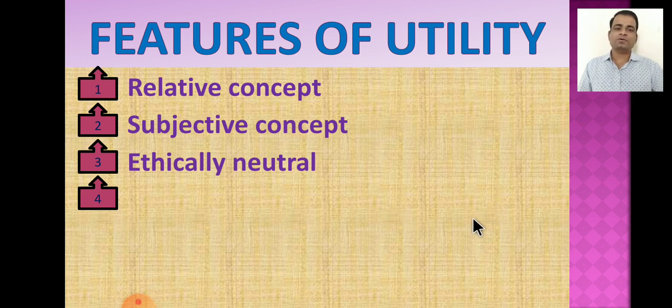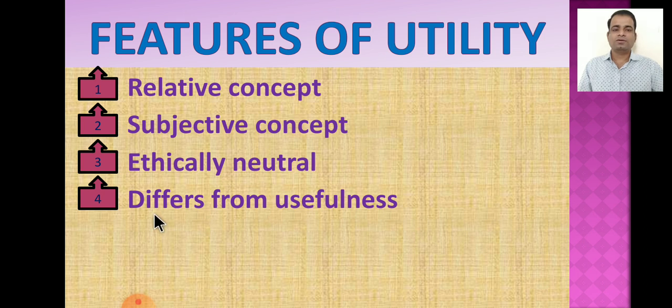Then the next feature of utility is that utility is different from usefulness. Utility is the want-satisfying power of a commodity, whereas usefulness means the benefit derived by the consumer from the consumption of the commodity.